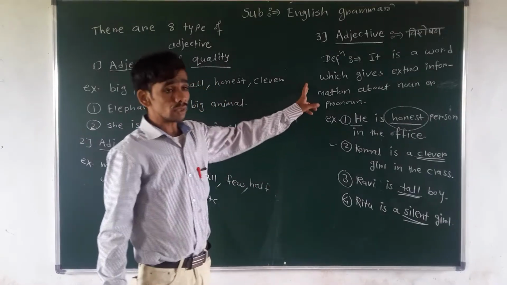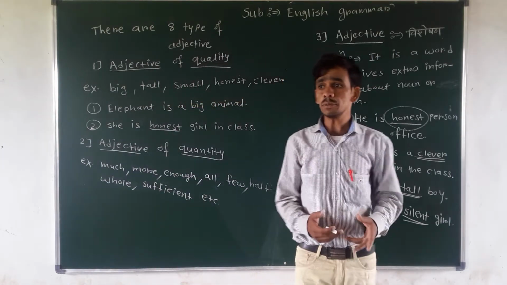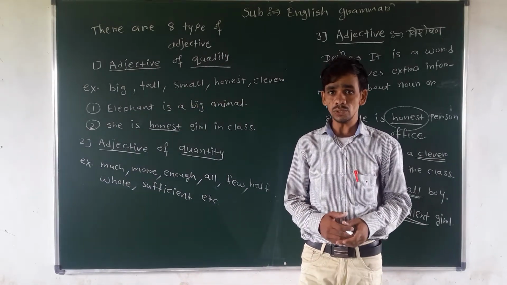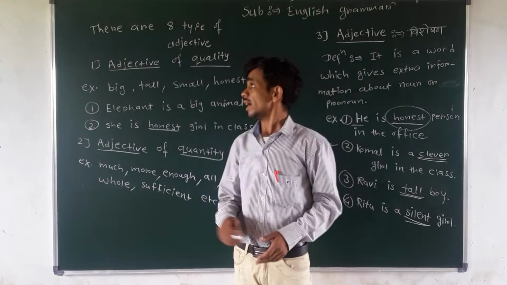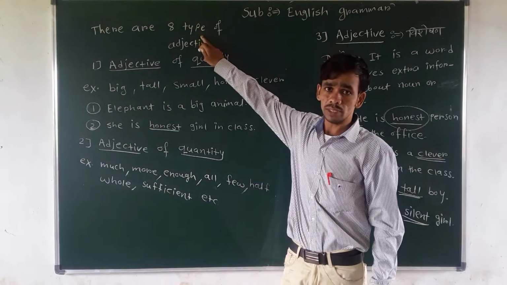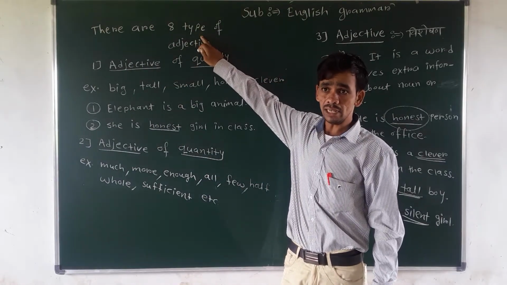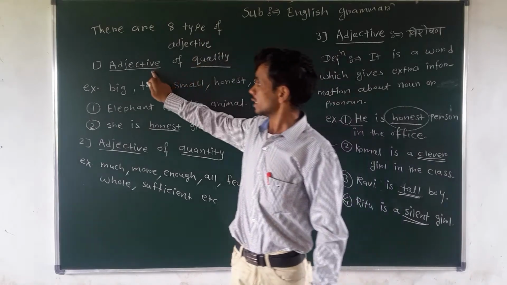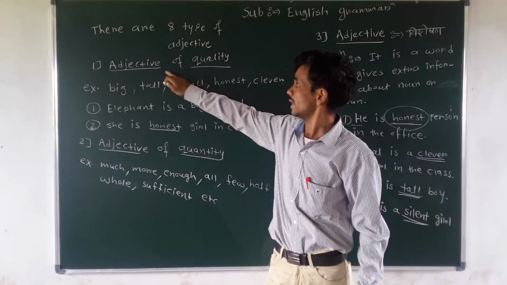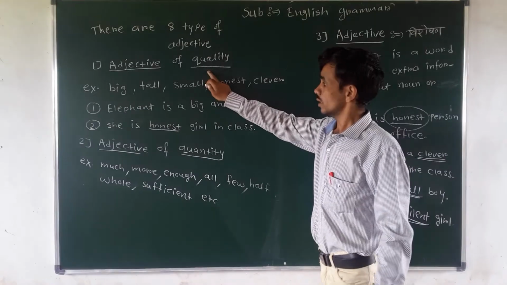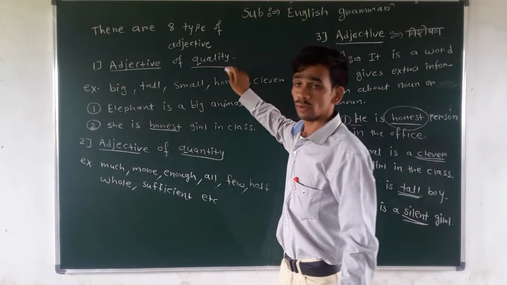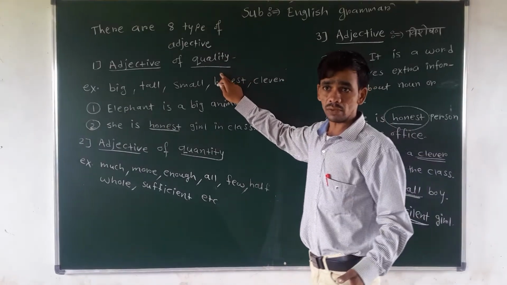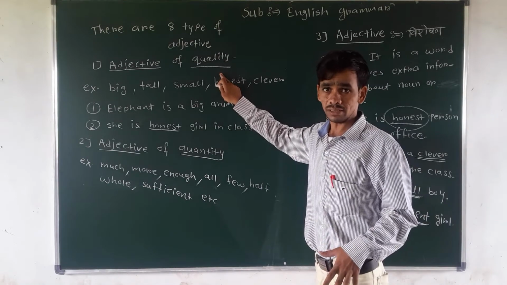Now the question is, how many types of adjective are there? Do you know about that? So there are 8 types of adjective in our English language, and we are going to see the first type. The first type is adjective of quality. So do you know what is meant by quality? Quality means the qualities in our person.